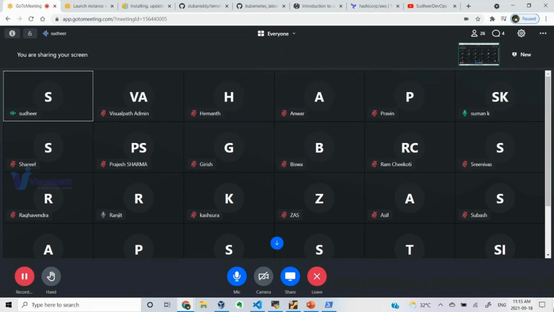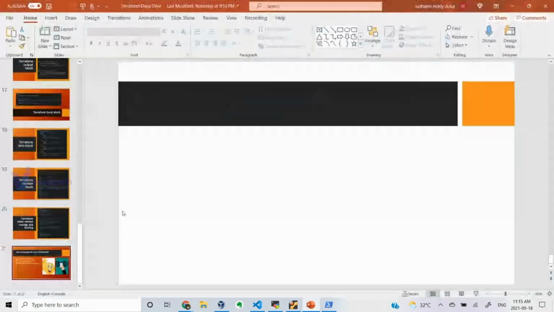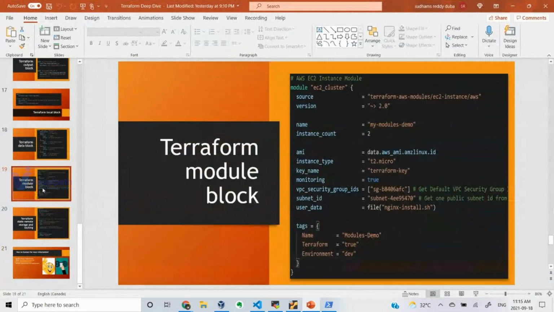How can we save our Terraform state file in S3? Means move our state file into S3. We are using an S3 bucket to store our state files. Okay, so I will show you how to store it. For that we have this. If you look at this slide, I just want to show you that actually.